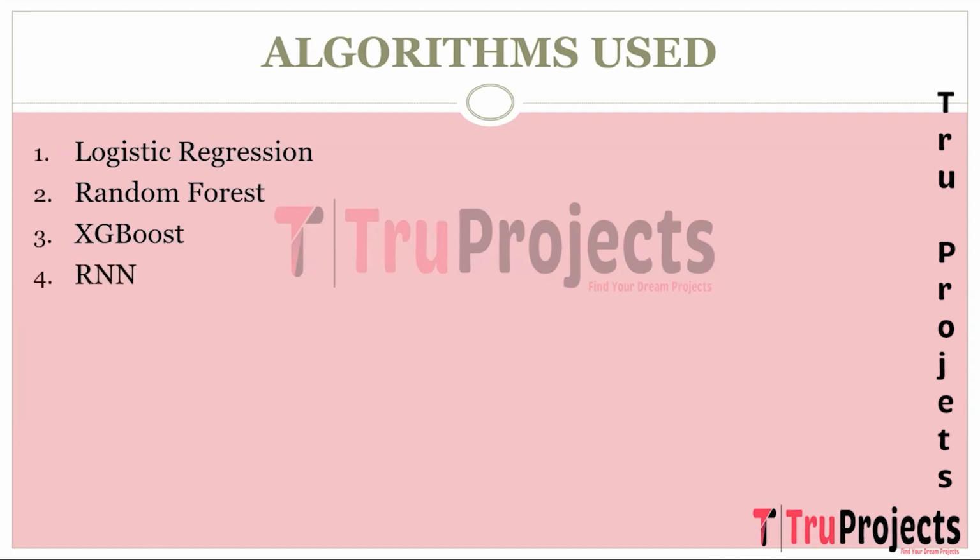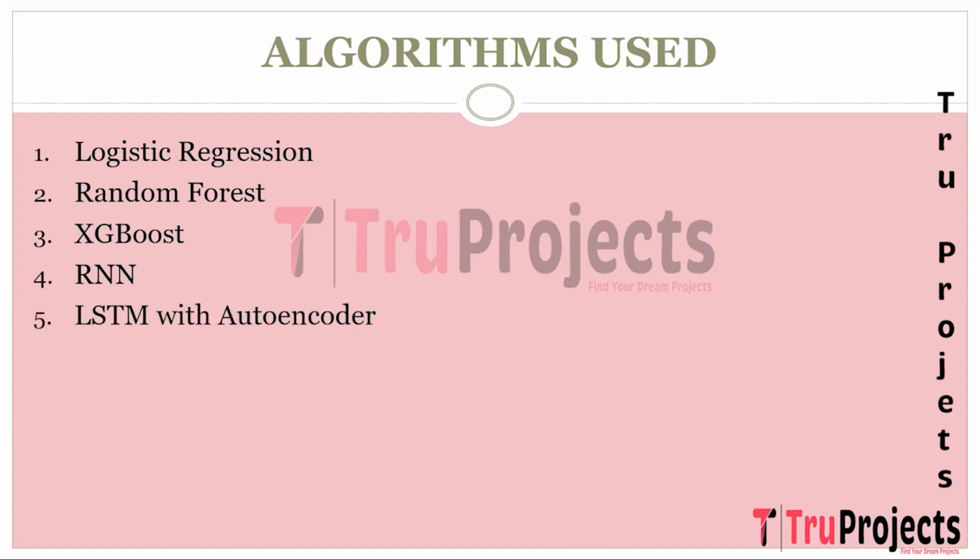The next algorithm is RNN. It is designed for sequential data. It plays a crucial role in capturing the temporal aspect of ICU patient data. By analyzing sequential observations, it continuously assesses a patient's condition, enabling real-time mortality prediction. RNNs are ideal for understanding how patient status evolves over time, a key factor in ICU care and decision-making.